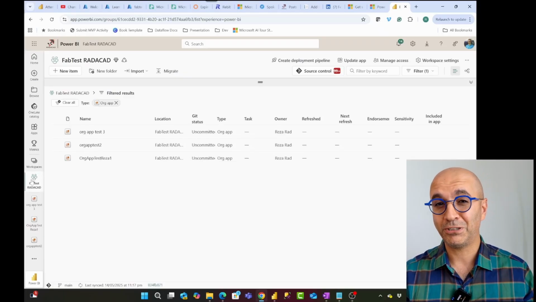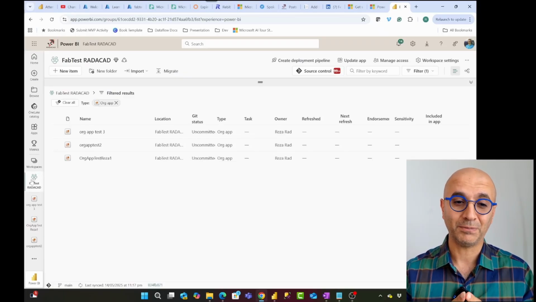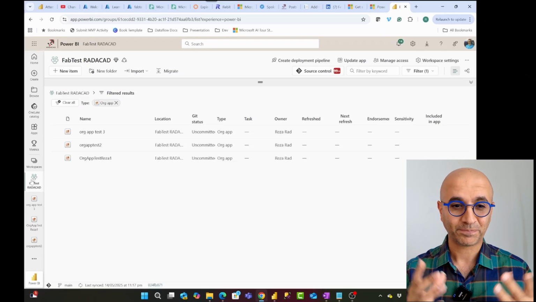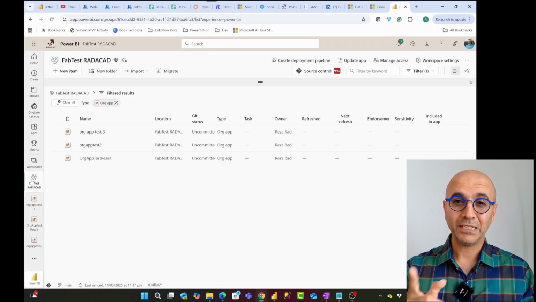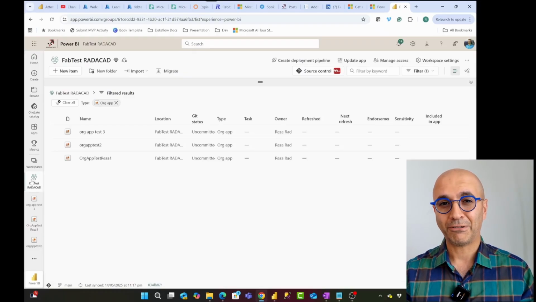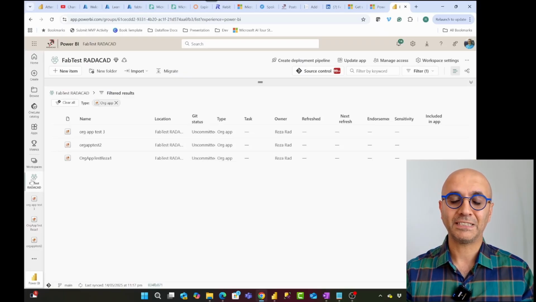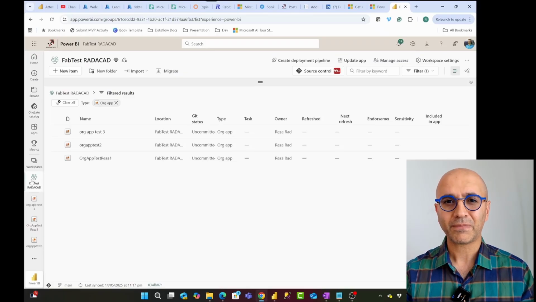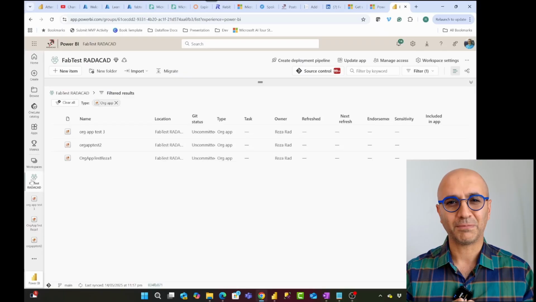It may be in the future, I don't know, but at the moment this is the limitation for both of these. Now, one really important difference, I would say this is the most important difference between org app and Power BI app. And this difference is defining the way you design the architecture of your solution in Microsoft Fabric or Power BI. With the org app, let's start with the Power BI app.